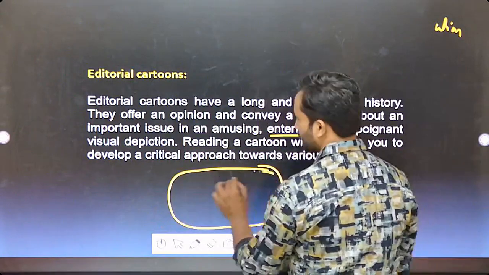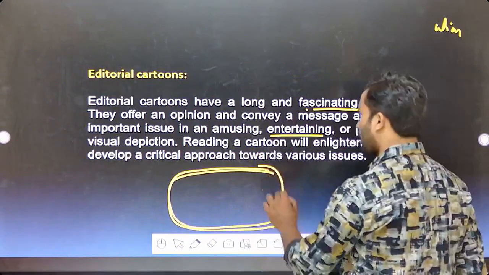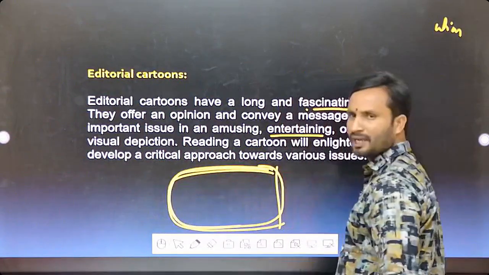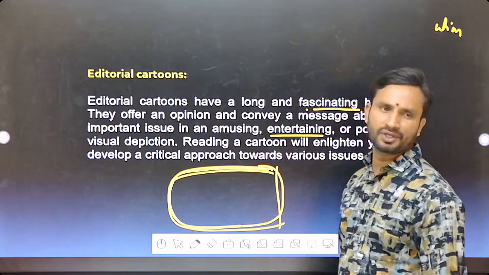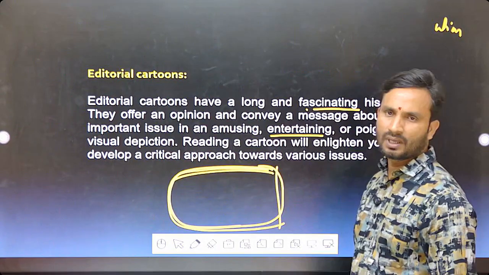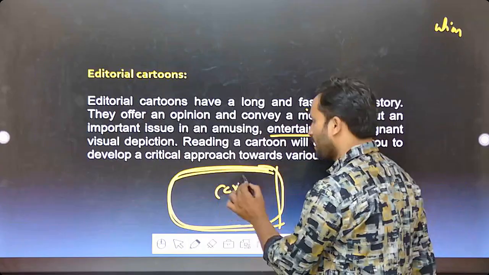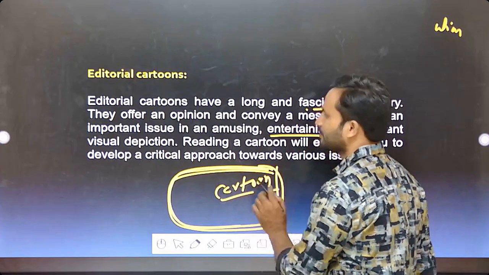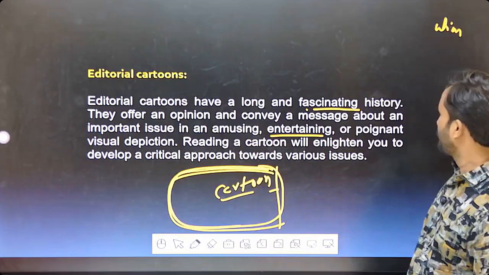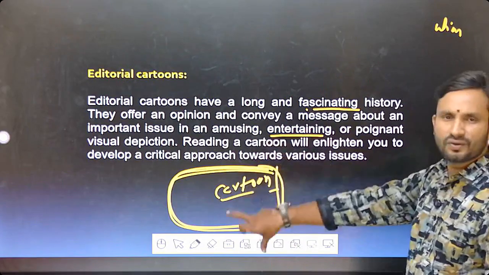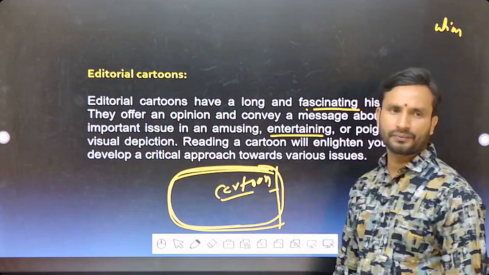In these cartoons, for example, once you go into the editorial section, cartoons would be there. By going through these cartoons, you will be getting some information. In a more amusing, entertaining manner, this cartoon will be presented here. Clear? The poignant visual depiction would be present over there.